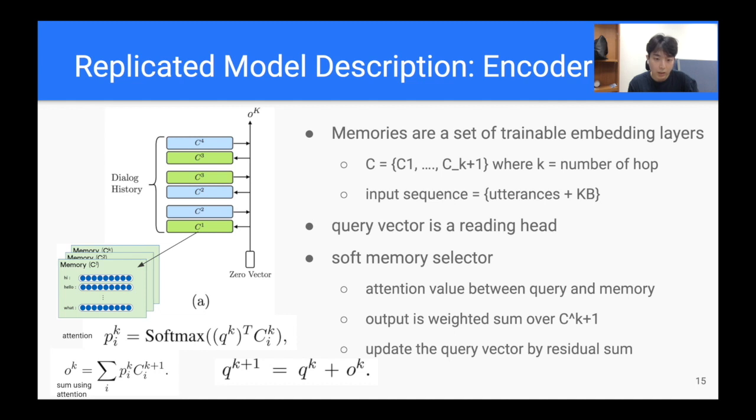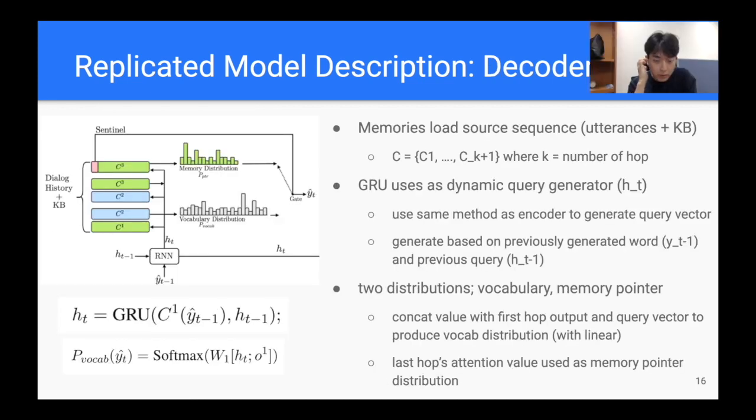Finally, it updates the query by the residual sum of the current query and output. The decoder loads the input sequence, which is utterance and knowledge, into its memories. Instead of using a zero vector as a query vector, the decoder uses a GRU to generate it. The decoder produces two distributions as outputs, vocabulary and memory pointer.